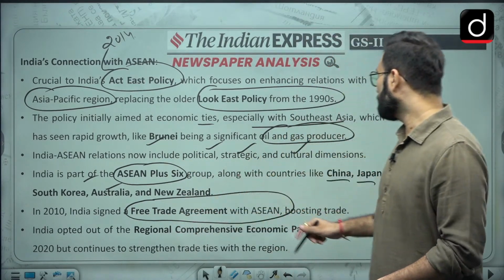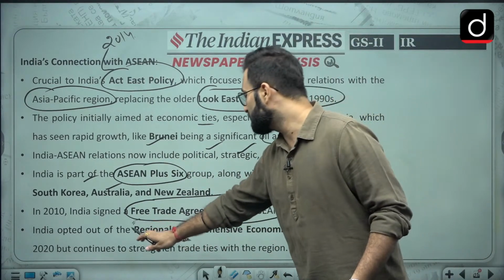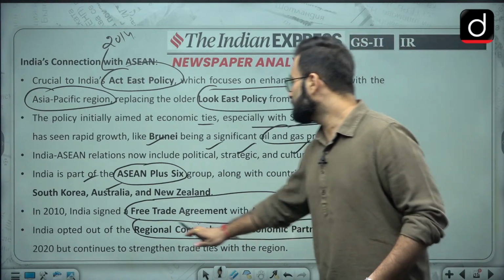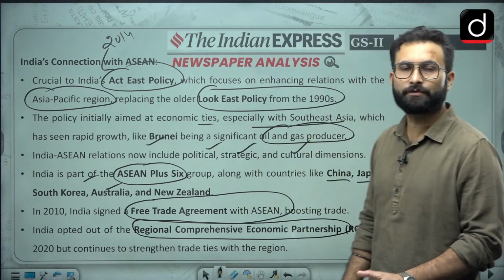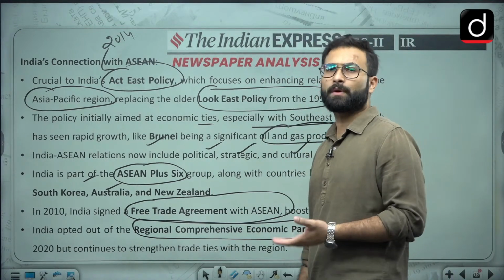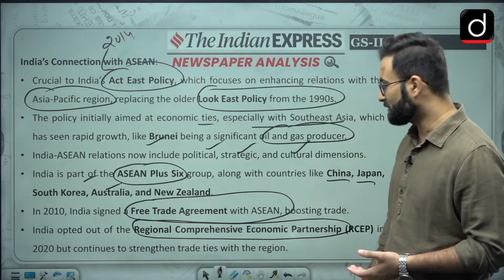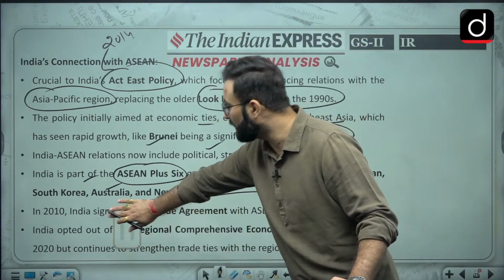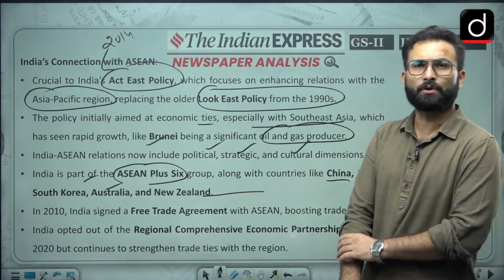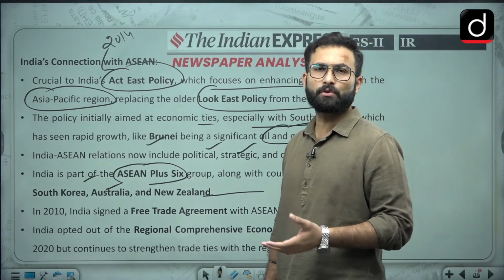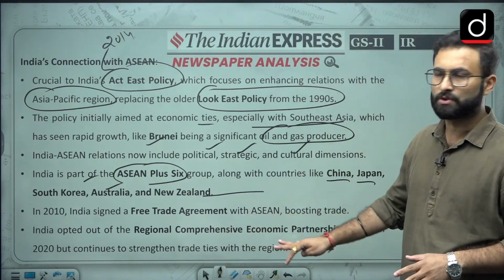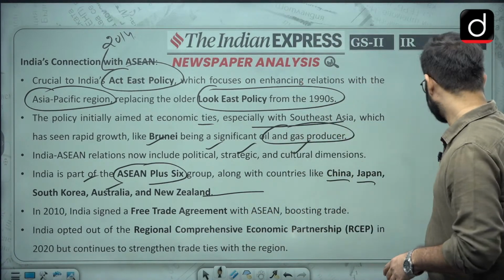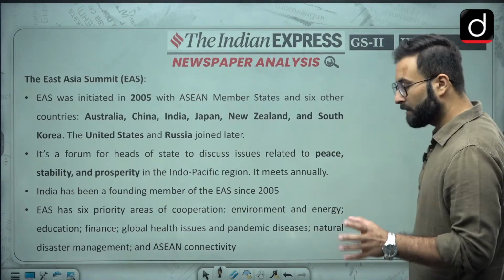Okay, coming to the next one here, there was this RCEP, the Regional Comprehensive Economic Partnership. India was supposed to join it, but then India did not, because of domestic concerns with respect to the dairy sector and the country of origin related rules, etc. So that is why India did not join it. Okay, so these are the connections we have with respect to India and ASEAN.